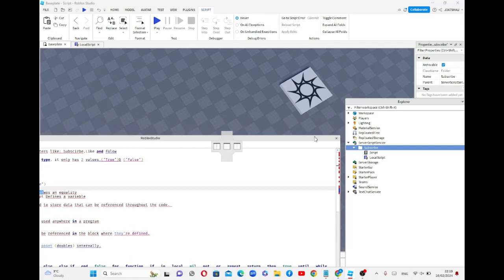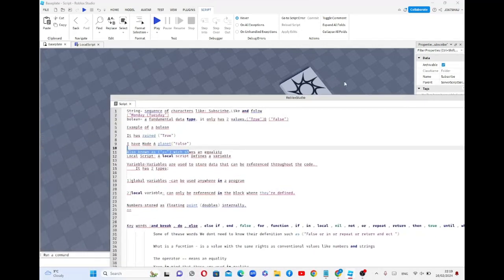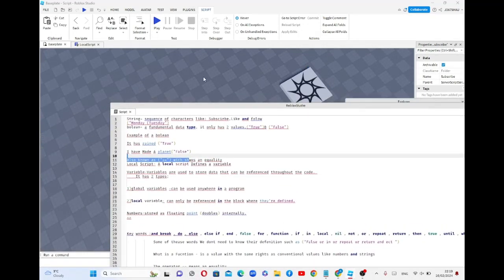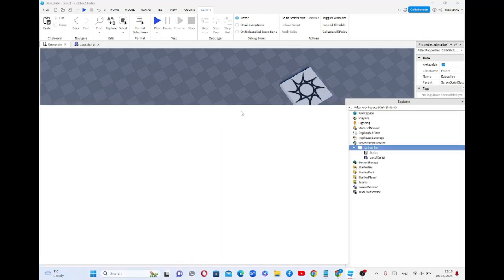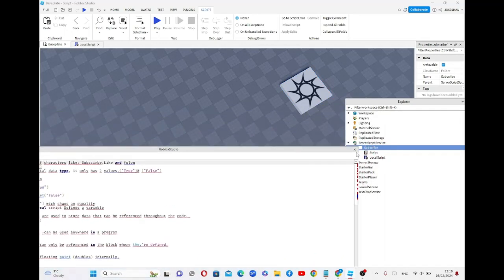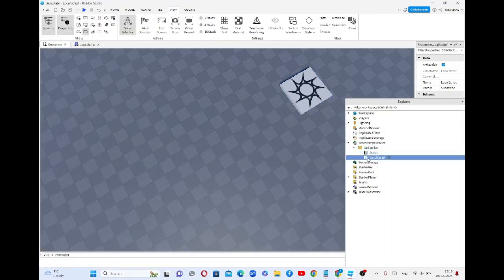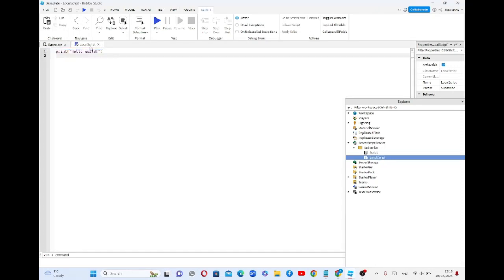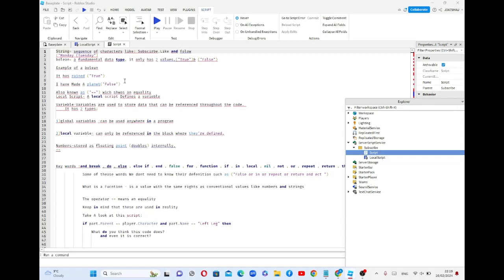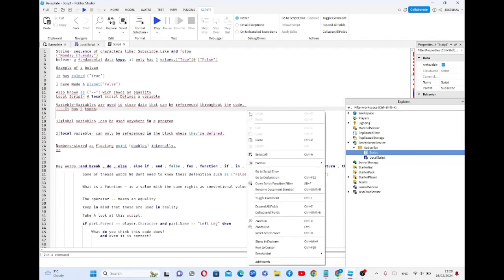So let's just take a look at some of the stuff I did here. Basically, let me just go to local script. Local script defines a variable. Keep in mind, a variable is used to store data so it can be referenced through the code. It stores data, global and local.